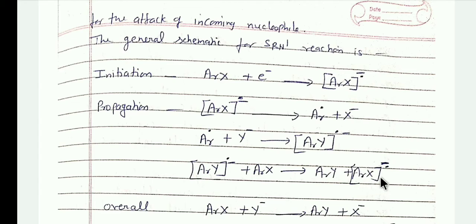This ArX anion radical dissociates into aryl radical and halide anion, and in this way the chain is propagated.